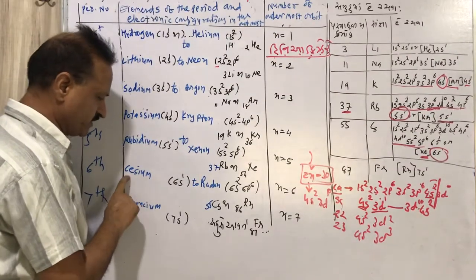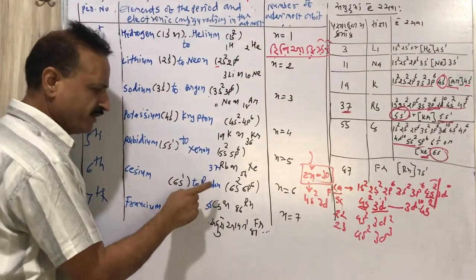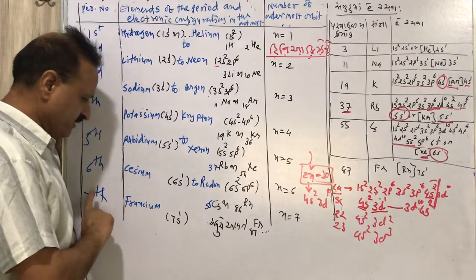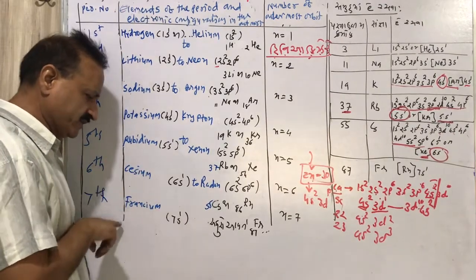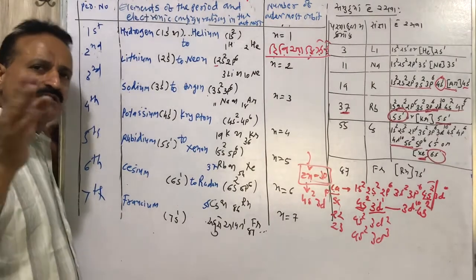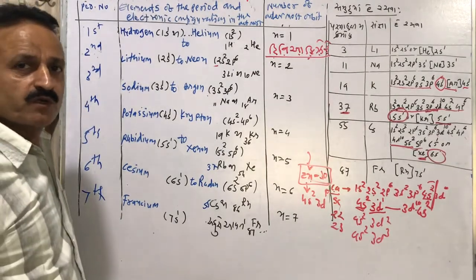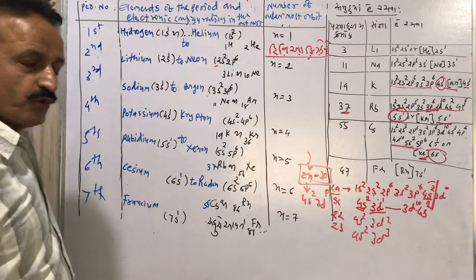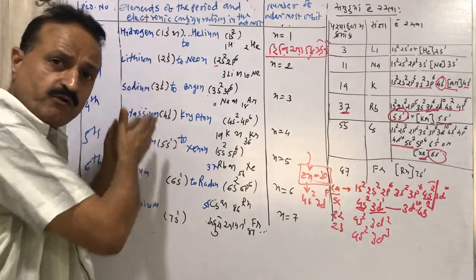Cesium will be the first element, radon will be the last element in the 6th row, and in the 7th row francium will be the first element. The last element is not decided because it is not a complete row. So how can you remember the first element of each row?